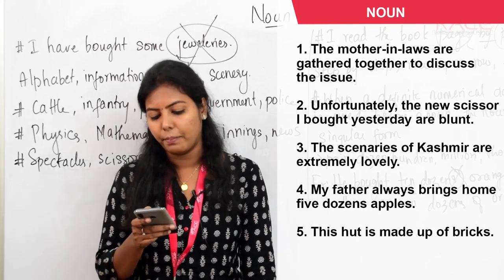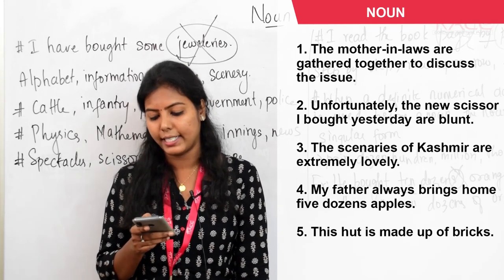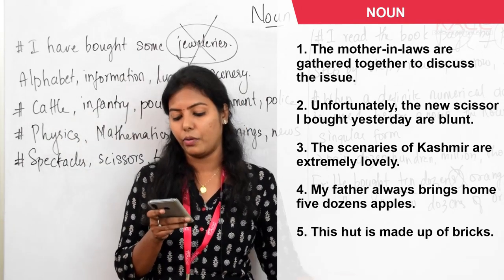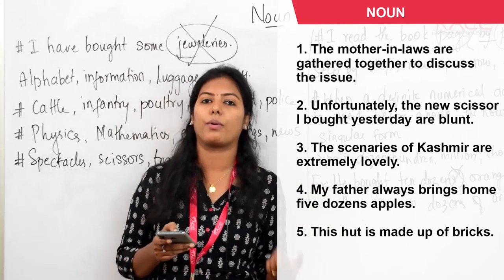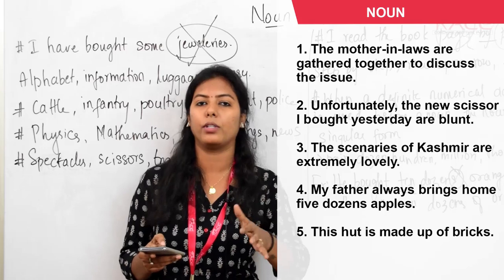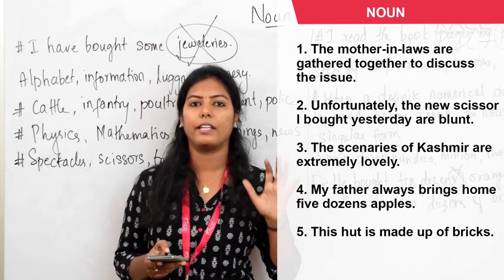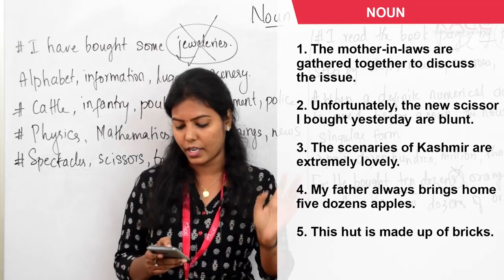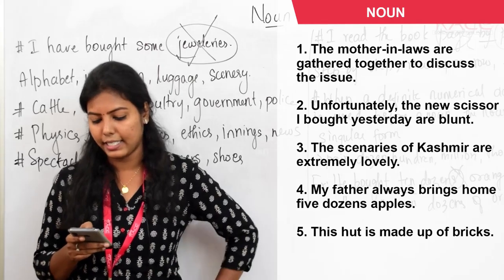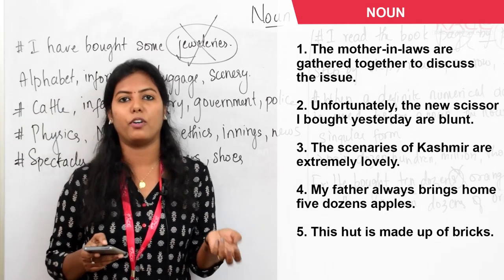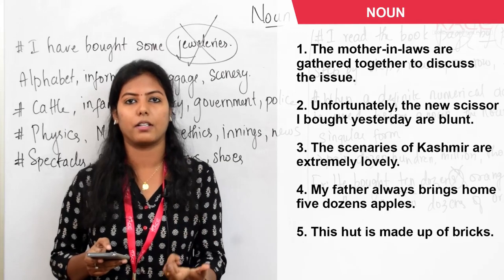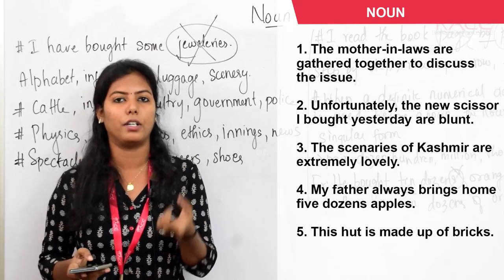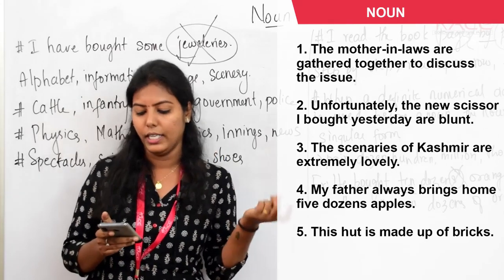Okay, next one. My father always brings home 5 dozens apples. You can say 5 dozen apples, or you can say 5 dozens of apple. Both the sentences are right. Okay. So next one. This hut is made up of bricks. You do not have a word bricks. It doesn't exist. Doesn't matter if it's 1 or 10 or 100, you always say brick and not bricks. Bricks is wrong.